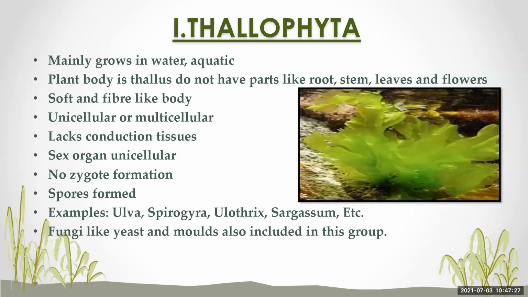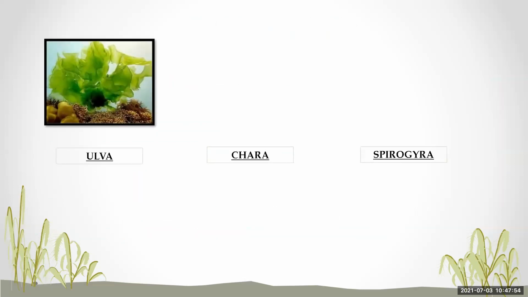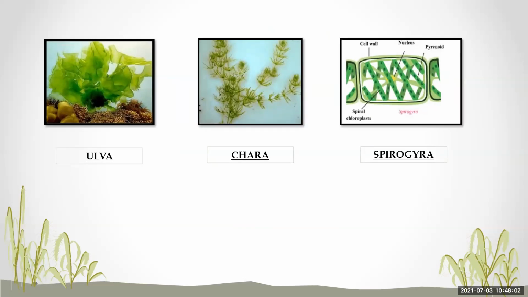Spirogyra, Ulva, Ulothrix, and Sargassum are green in color due to the presence of chlorophyll pigment, but fungi do not show any chlorophyll pigment, so they do not perform photosynthesis. Though they do not have chlorophyll, they are still under the division Thallophyta. These are the pictures of examples of Thallophyta, that is Ulva, Chara, and Spirogyra.